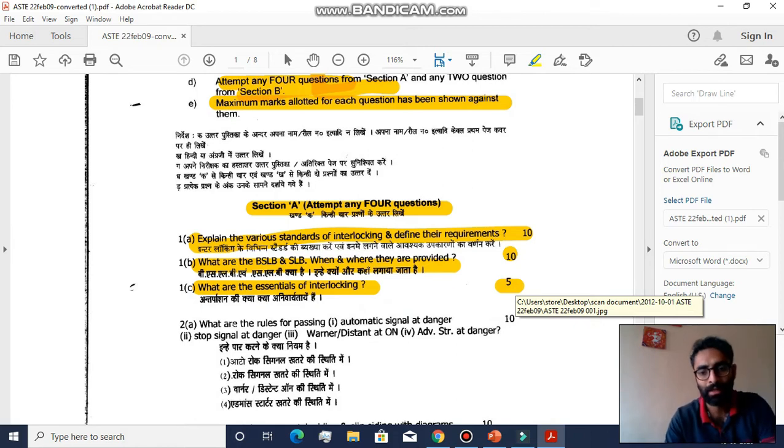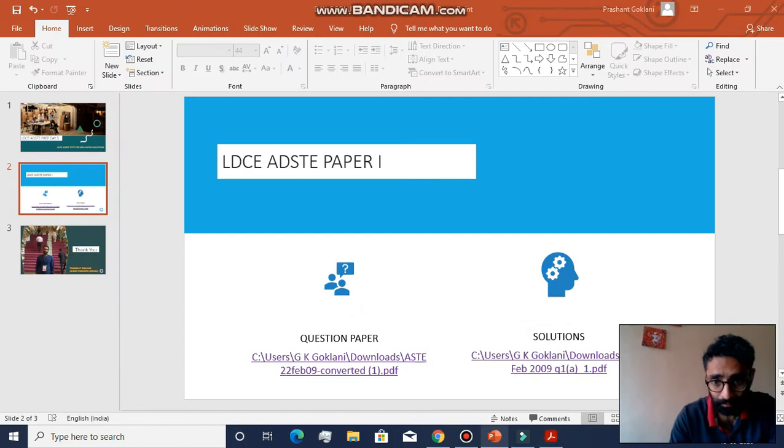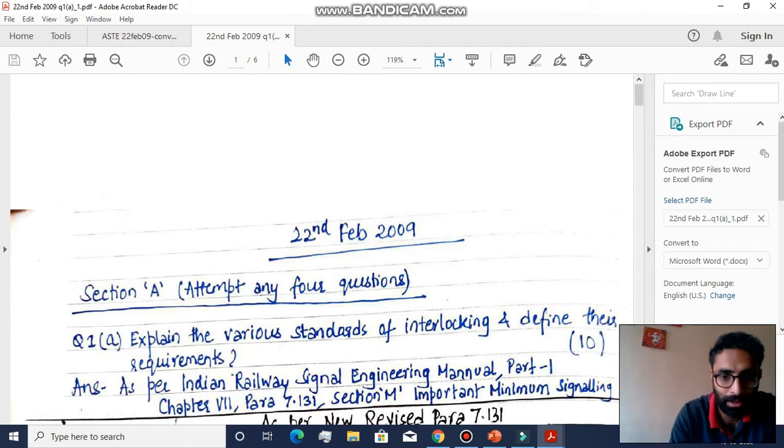I'll be covering the full question paper only in English. I won't be covering the Hindi part because we have limited time. Let's go ahead and check out the solutions of all the 3 questions, right? Here is the link for the solutions. So this is the handwritten solution that I have made. I hope this is legible enough, right?